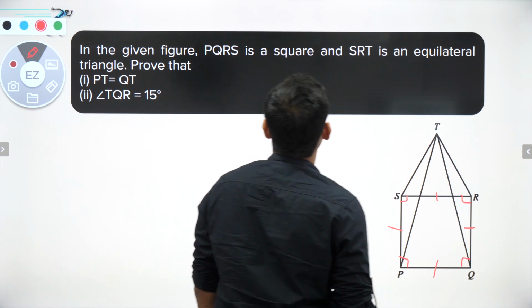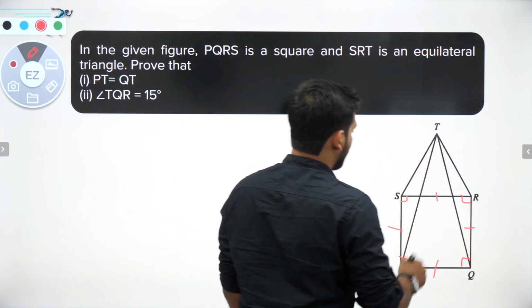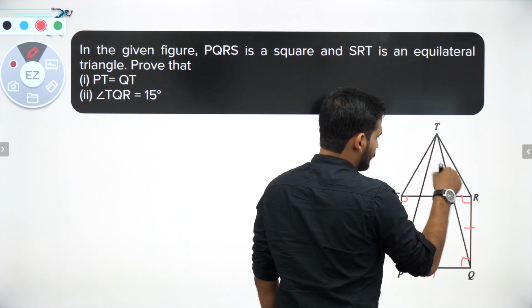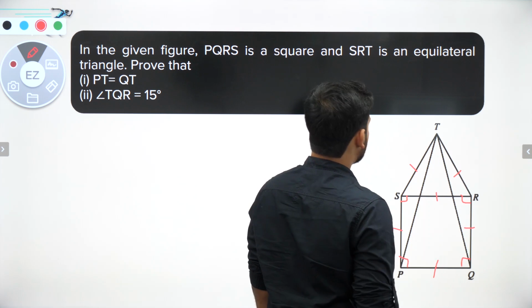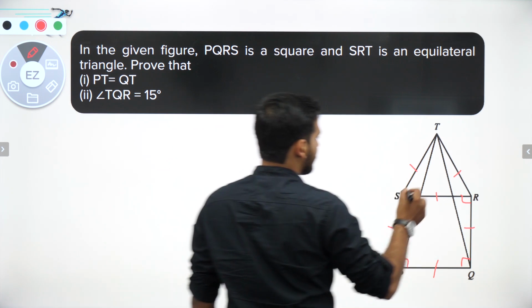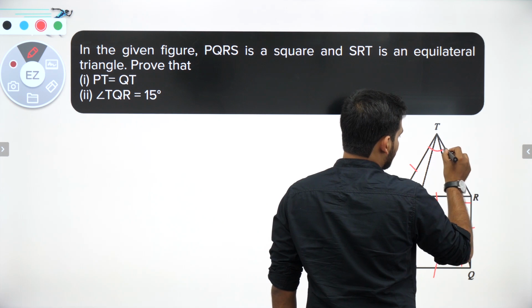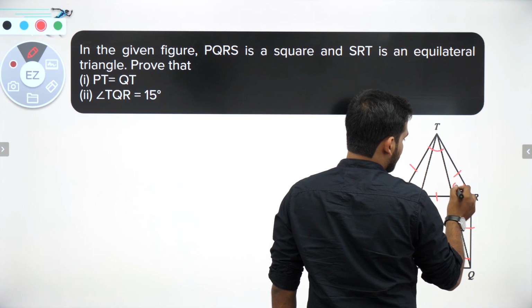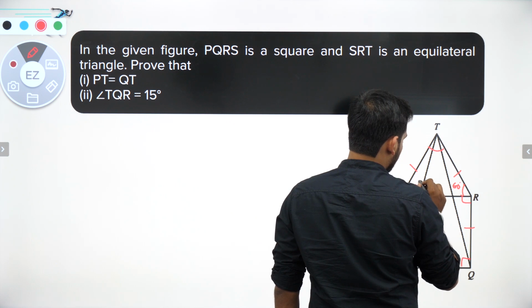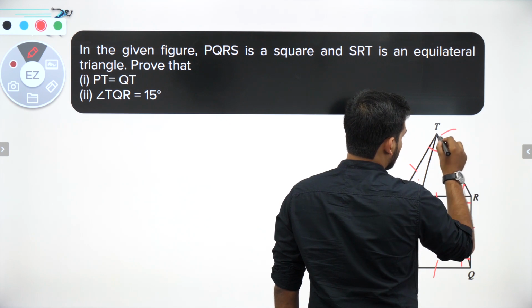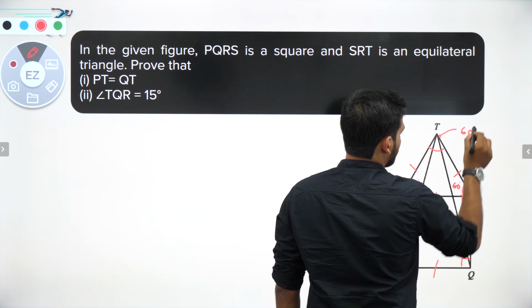Second thing, I know that SRT is an equilateral triangle. So SR is equal to TR is equal to ST, that means all these sides are equal to each other. And since it is an equilateral triangle, this angle will be 60, this will be 60, and this will be 60, right?